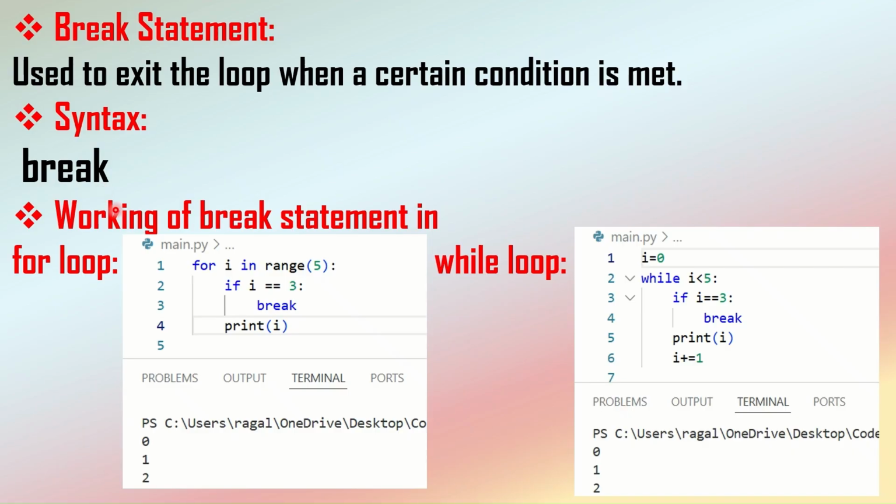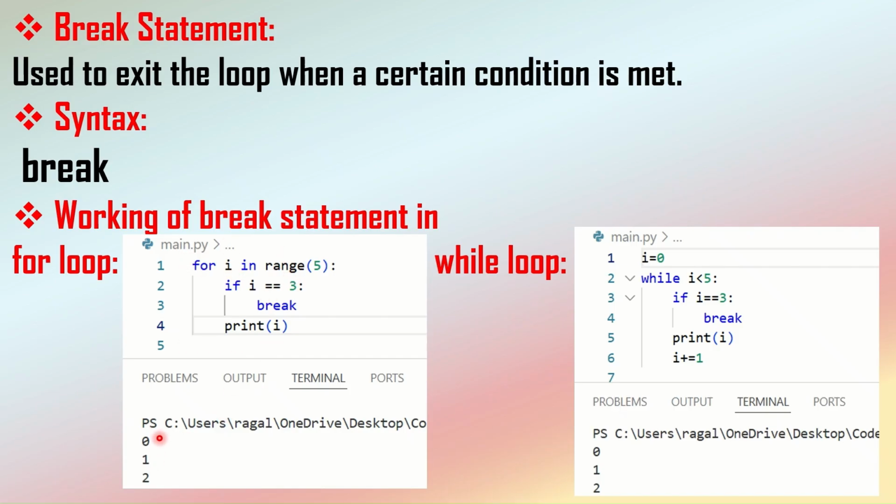Here I have given two examples of the break statement, showing how we can use the break statement inside a for loop as well as in a while loop. Here, if you can see, I want to iterate over the range of 5 numbers. Inside the loop, I want to check one condition: if the i value becomes 3, then I want to stop the execution. Stopping the execution means here I want to stop printing the value of i by immediately exiting from the loop.